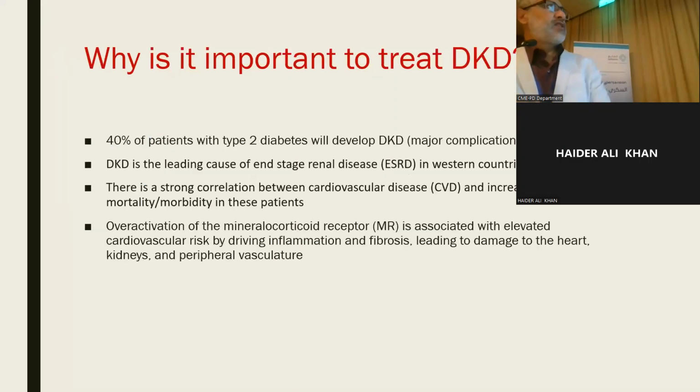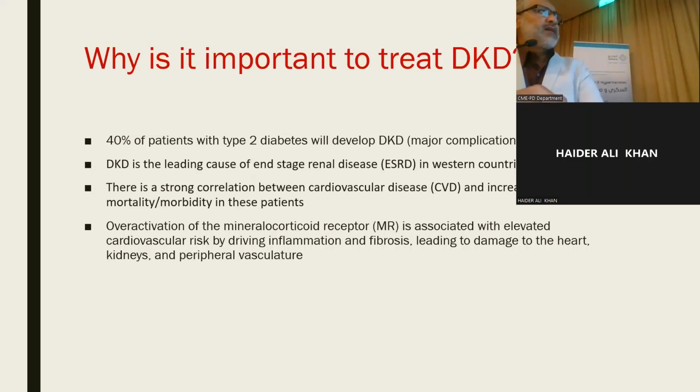reduced glomerular filtration rate. Why is it important to diagnose and treat diabetic kidney disease? Because diabetic kidney disease is responsible for 40% of patients who are developing end-stage renal disease. It is the leading cause of end-stage renal disease worldwide, and there is a strong correlation between cardiovascular disease and increased morbidity and mortality among diabetic patients.